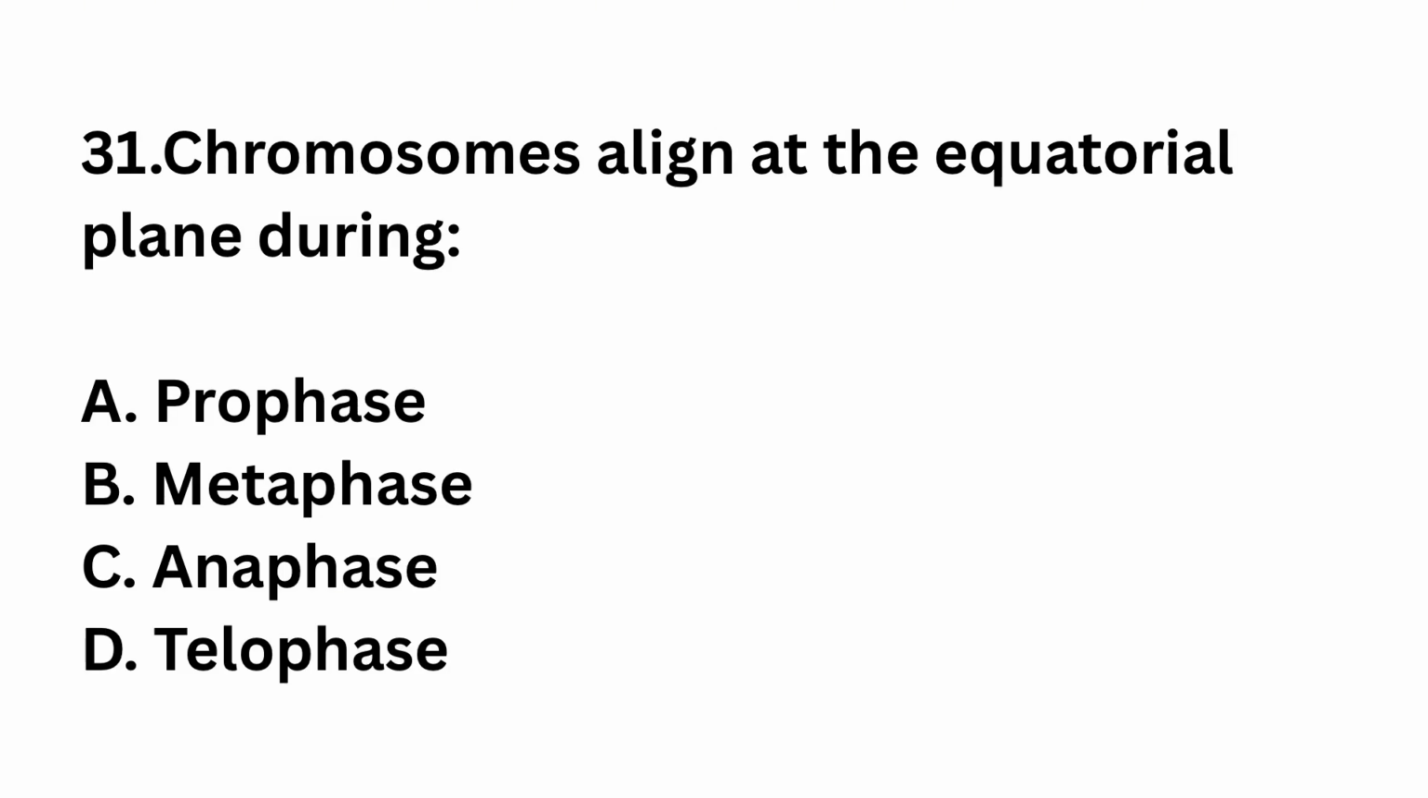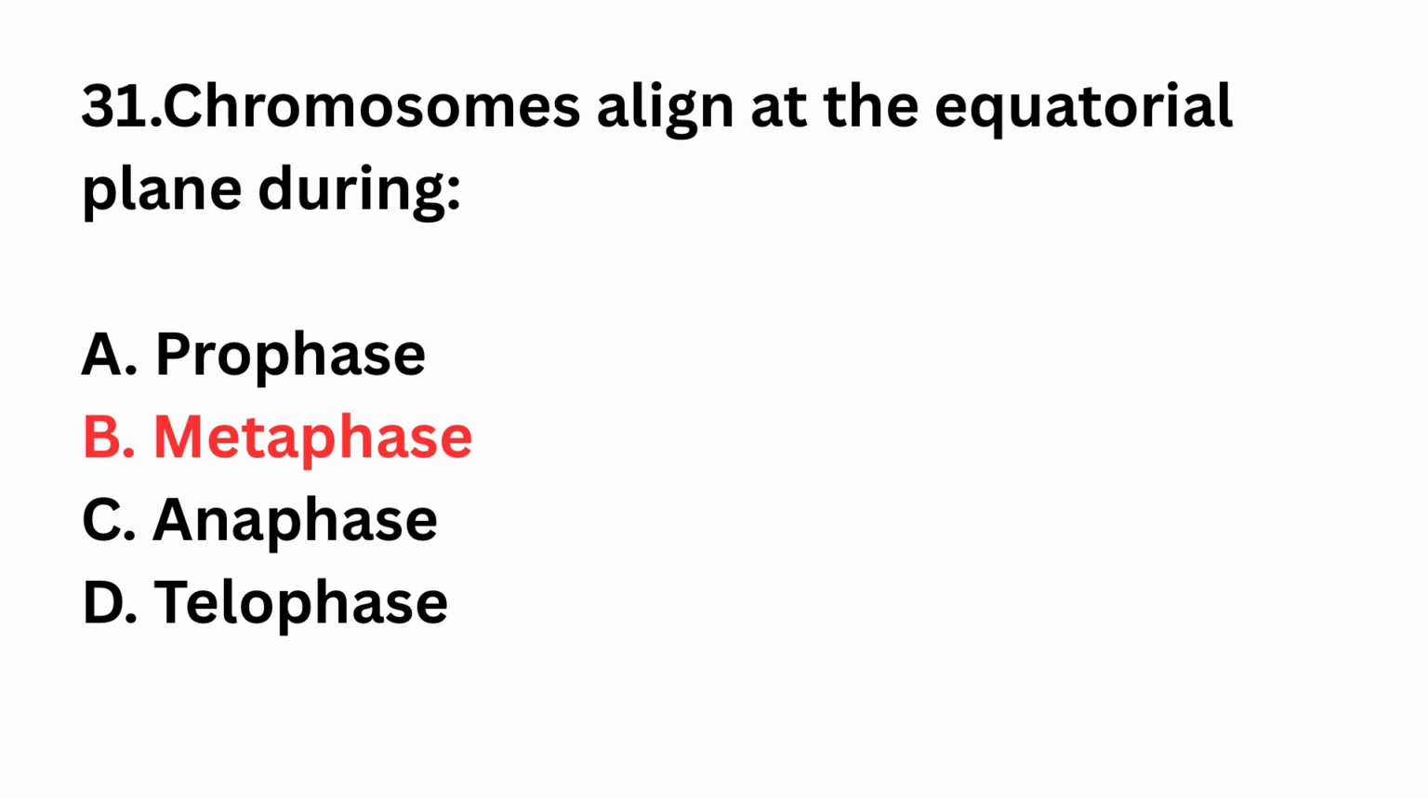Question number 31. Chromosomes align at the equatorial plane during prophase, metaphase, anaphase, telophase. The right answer is option B, metaphase. Metaphase plate formation occurs here.